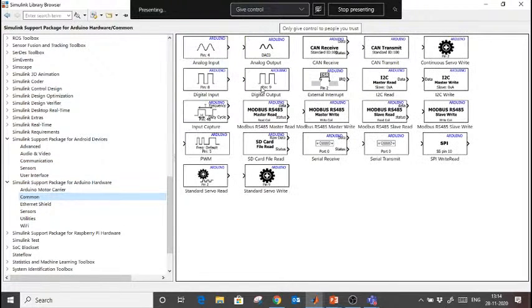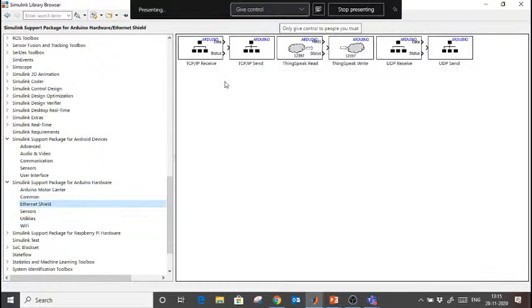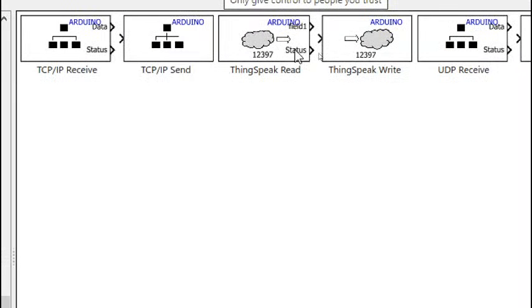We have some common blocks, analog input, analog output, digital output blocks available there. And if I go in Ethernet shield, so here you see we have a ThingSpeak read and write. If I have to read data from ThingSpeak, I will use this block. If I have to write data in ThingSpeak, I will use this block.